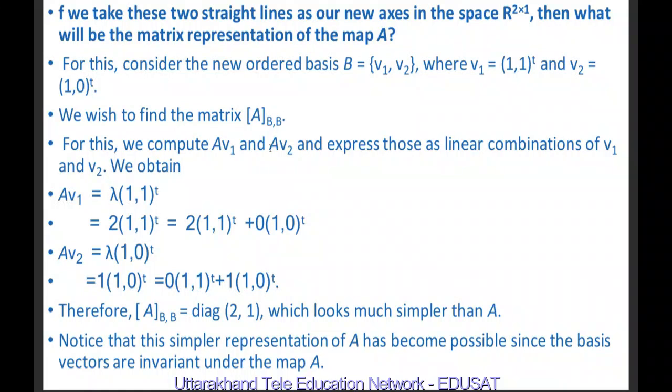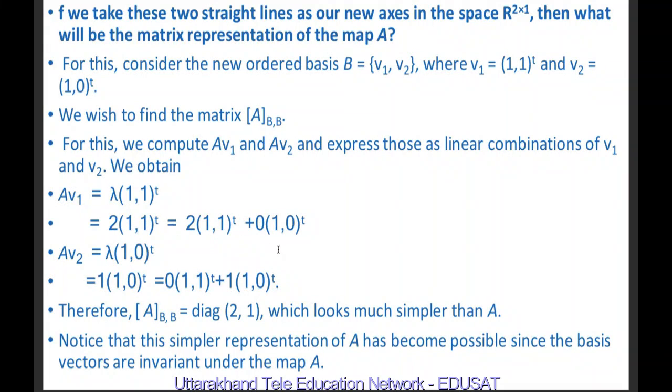V1 is (1, 1), V2 is (1, 0). So we need to find the coefficients to be written in front of (1, 1) and in front of (1, 0). Suppose here we have x and here we have y. If we multiply inside, we will have x and x, and here y and 0 into y is 0. So here we have 2 into (1, 1), which means (2, 2).